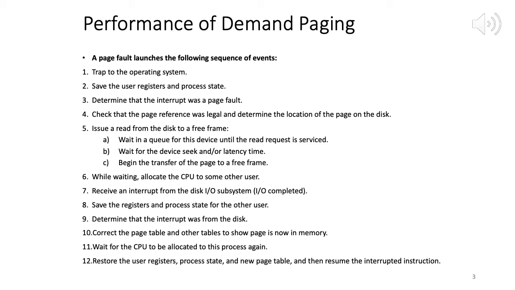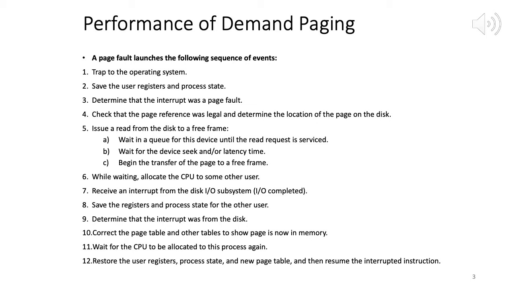Event 7, receive an interrupt from the disk IO subsystem. Eventually the IO will be processed, and the disk IO subsystem will interrupt, saying that IO is completed now. So now save the registers and process state for the other user, whichever we had allotted, because that has to be run later. Determine that the interrupt was from the disk, signifying that disk IO is completed.